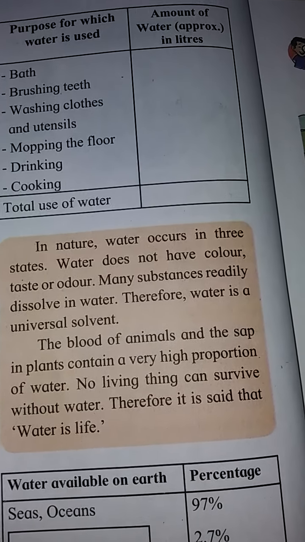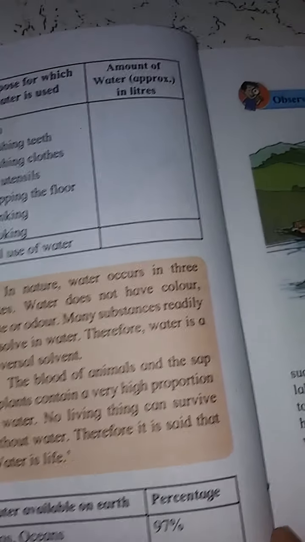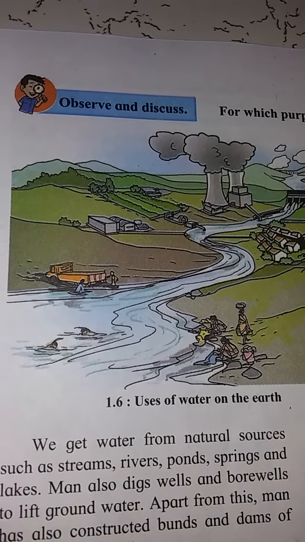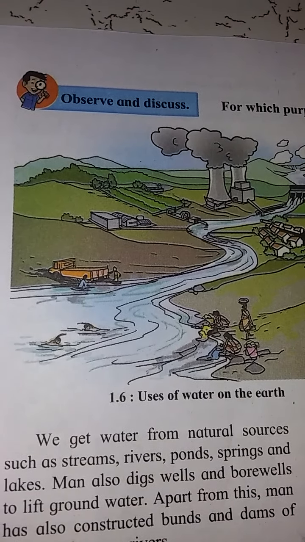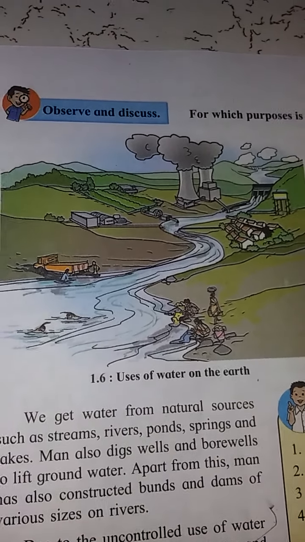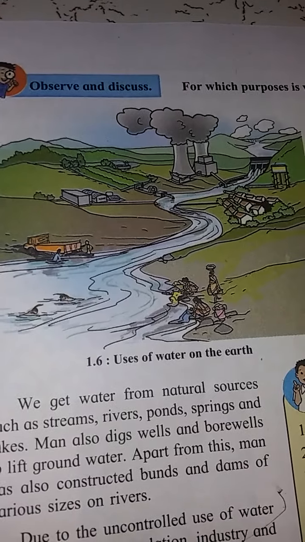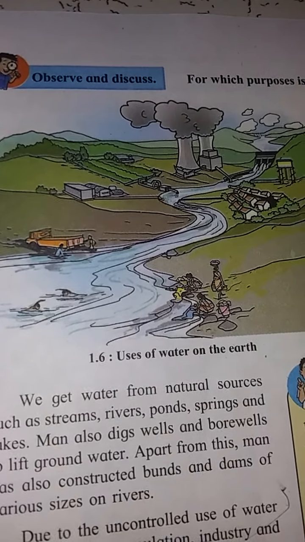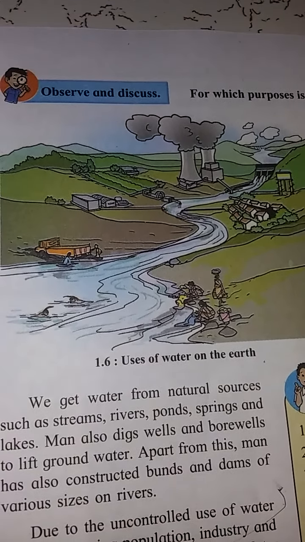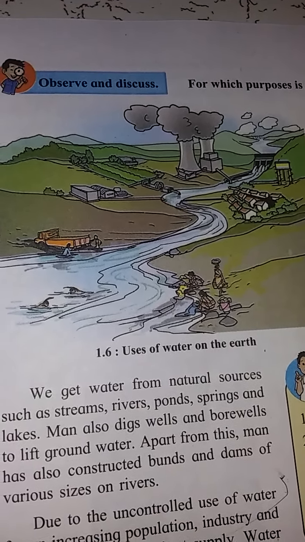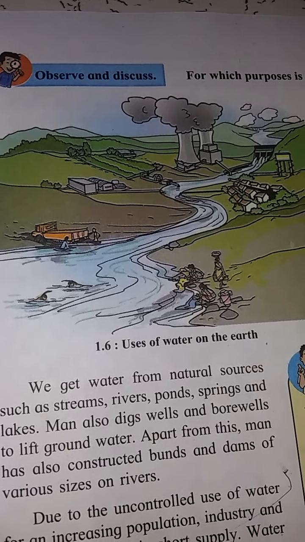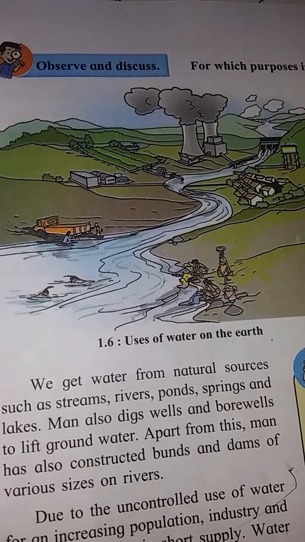Characteristics of water. In nature, water occurs in three states, that is solid state, liquid state and gaseous state. Water does not have color, taste or odor, which means it does not have any smell. Many substances readily dissolve in water. Therefore, water is a universal solvent. Universal solvent means it can dissolve many substances. That is why it is called a universal solvent.